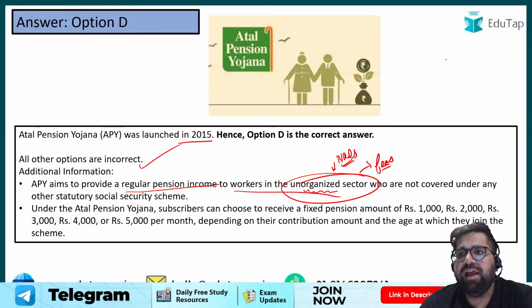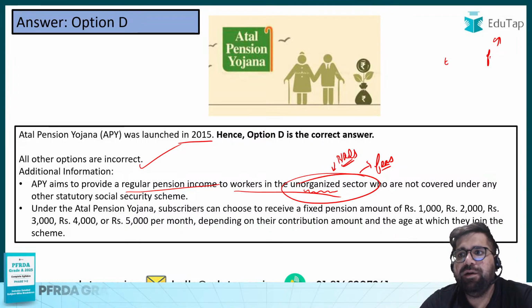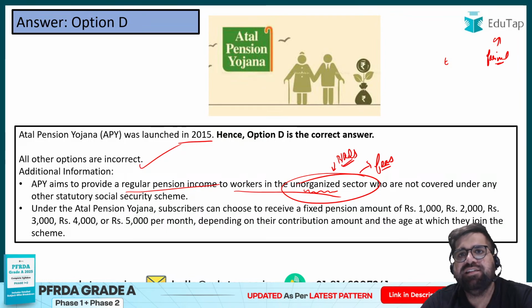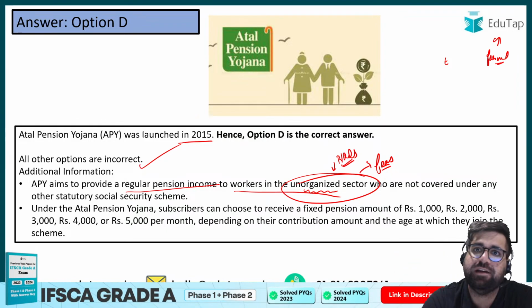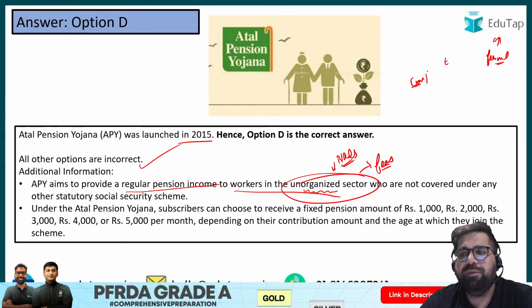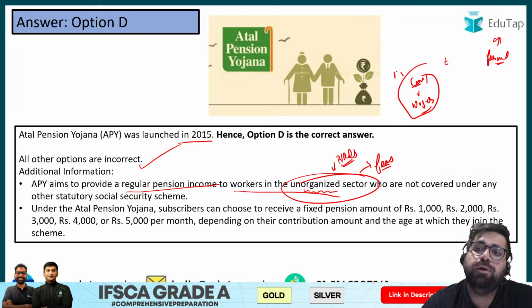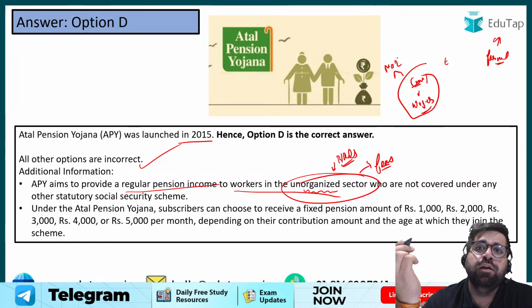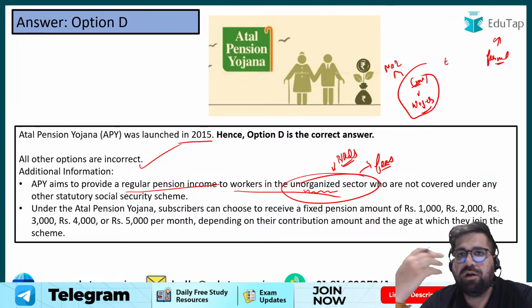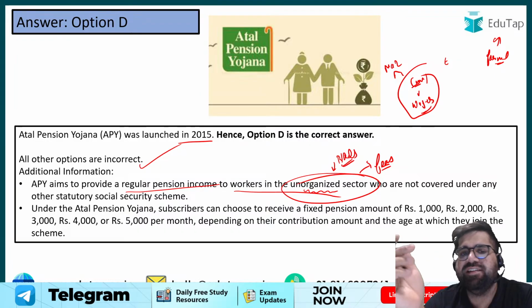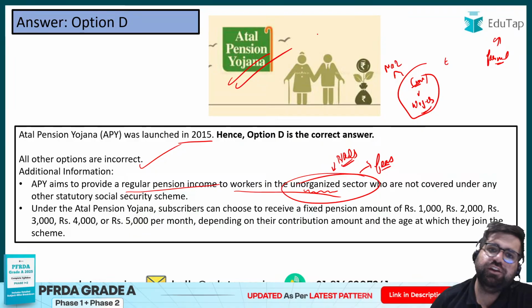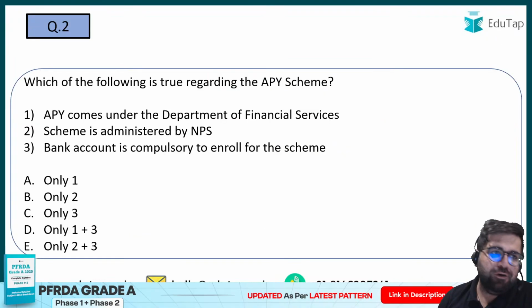For example, a job at EduTap will come under the formal sector, because we pay taxes and there are certain rules and regulations which the employees of EduTap have to follow. But think about a casual laborer, or a blue collar worker, or a worker who is just working on daily wages. You would have heard the term mazdoor. If you talk about those people who are working in the unorganized sector, then definitely Atal Pension Yojana is for all of them. Moving forward to question number 2.